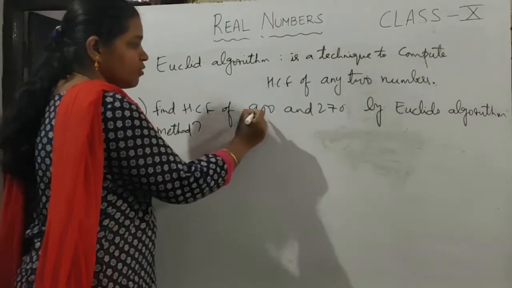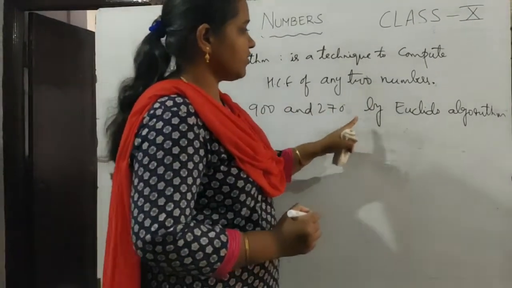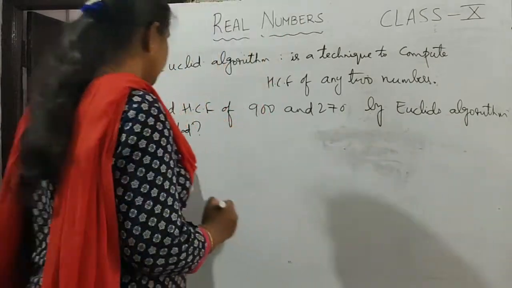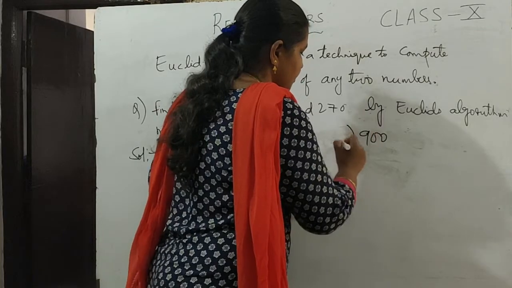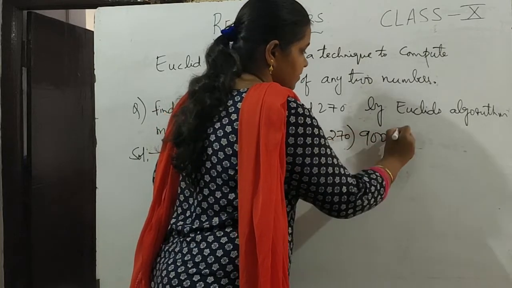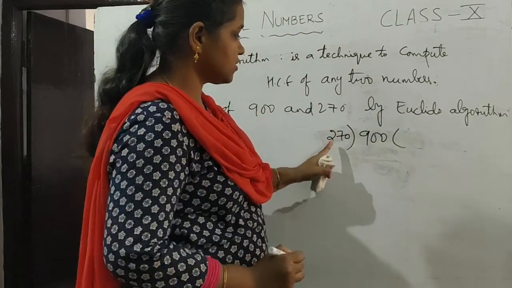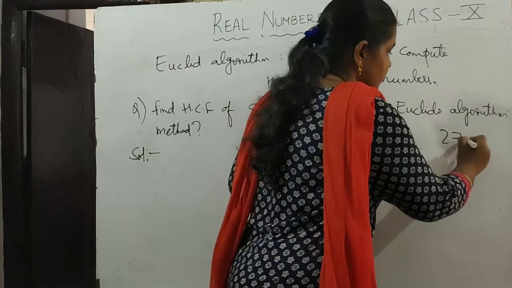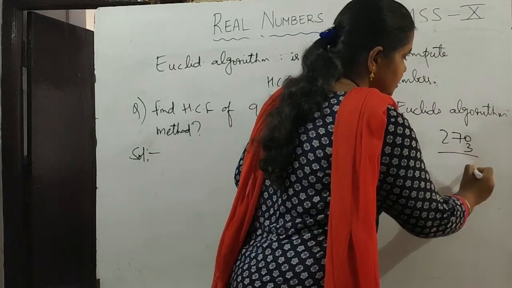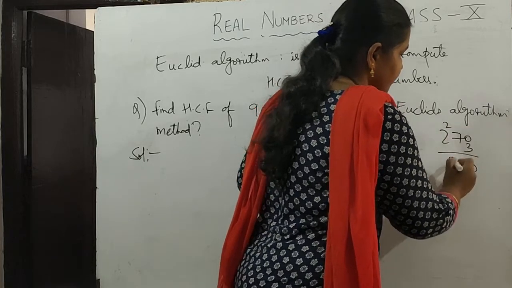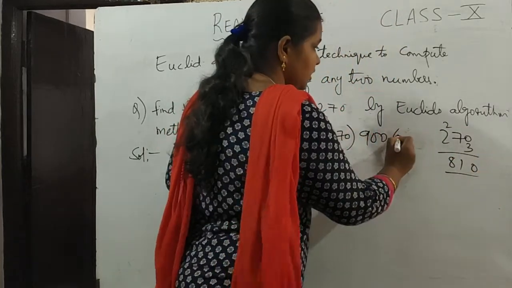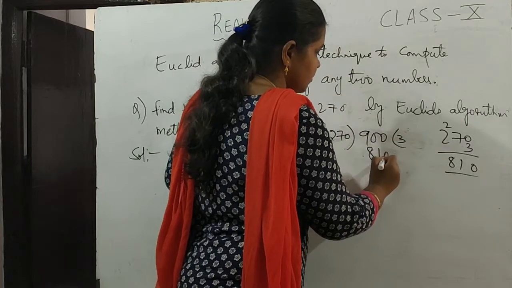Okay, so let us do one problem. Find the HCF of 900 and 270 by Euclid's algorithm method. Here you have to divide 900 by 270. Check how many times it goes. 270 into 3: 3 zeros are 0, 3 sevens are 21, 3 twos are 6, 7, 8, so 810. 270 into 3 is 810.